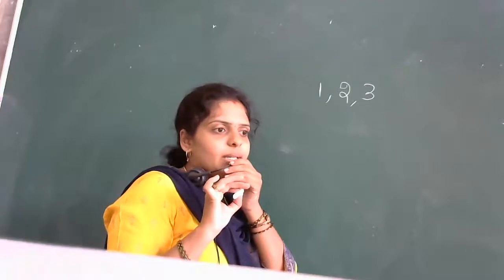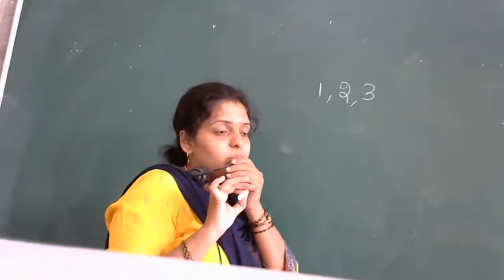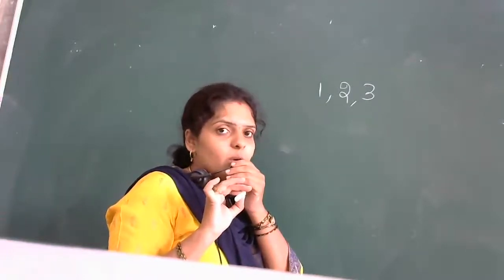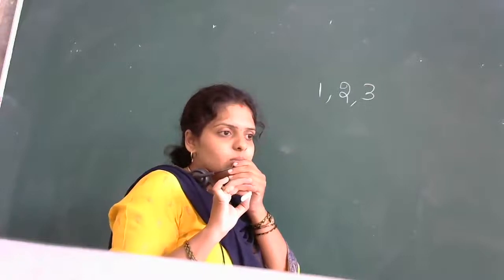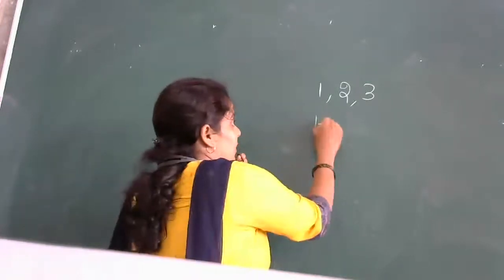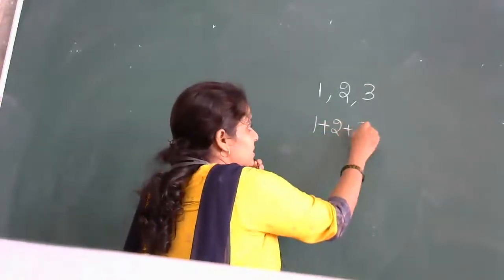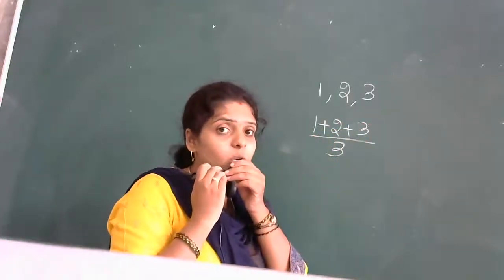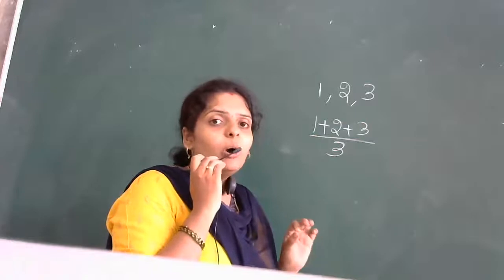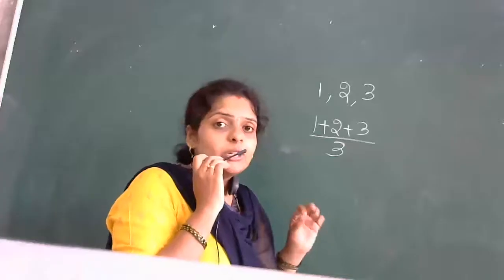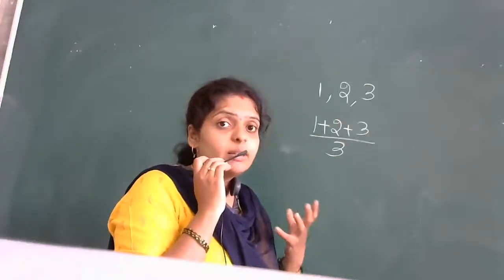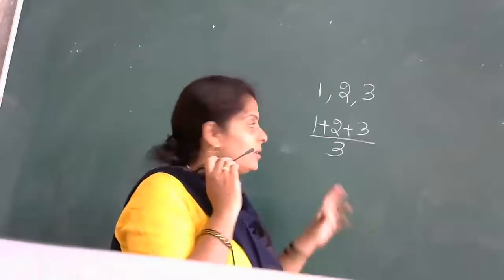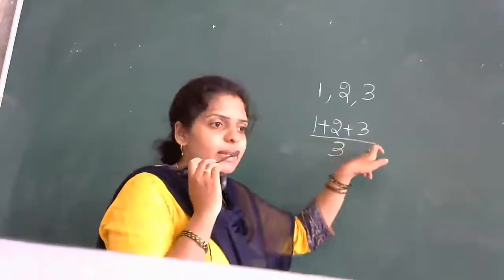1, 2 and 3 का mean क्या होता है बोलो? Mean, or you can say average. How to calculate it? 1 plus 2 plus 3 divided by 3. In Kannada we call it sarasari.